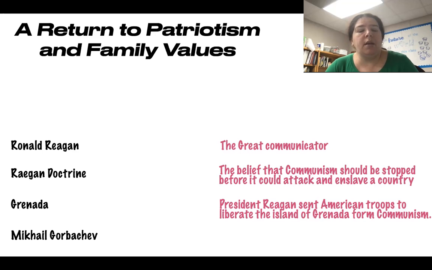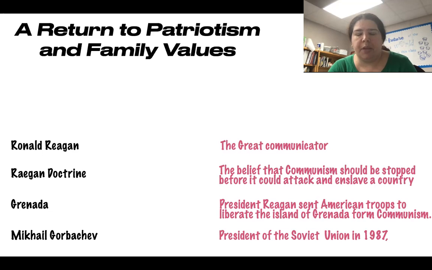So there was a man named Mikhail Gorbachev, and he was the president of the Soviet Union during this time. And it says in your book on page 230 that Gorbachev promised to reduce Soviet weapons strength to free enslaved nations of Eastern Europe.